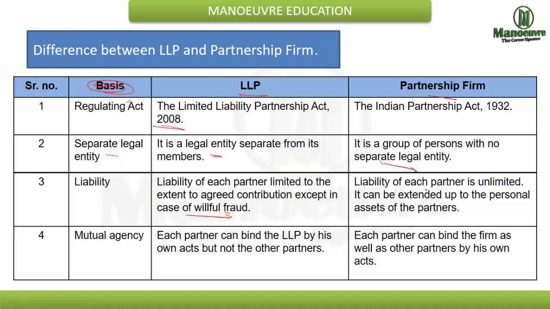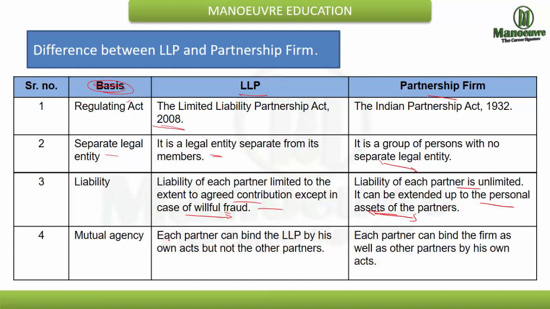In a partnership firm, the liability of each partner is unlimited. So you are responsible for the acts of others also. It can be extended up to the personal assets of the partners. So if at all the firm does not do well, then you have to pay your debts from your personal properties also. But in LLP, the case is not that. Your liability is only up to the agreed contribution.